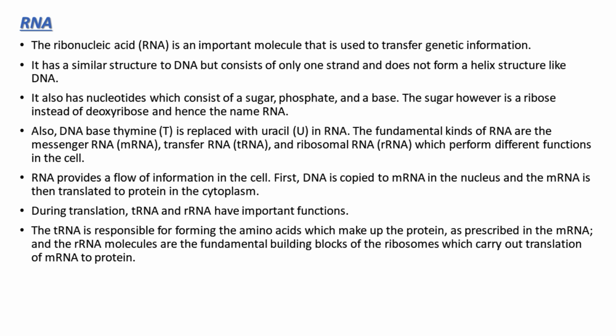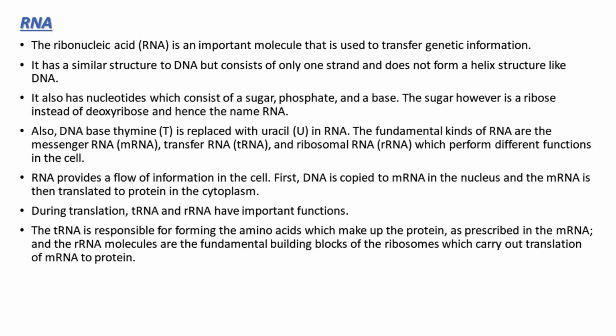The fundamental kinds of RNA are the messenger RNA, mRNA, transfer RNA, tRNA, and ribosomal RNA, rRNA, which perform different functions in the cell. RNA provides a flow of information in the cell. First, DNA is copied to mRNA in the nucleus, and the mRNA is then translated to protein in the cytoplasm.